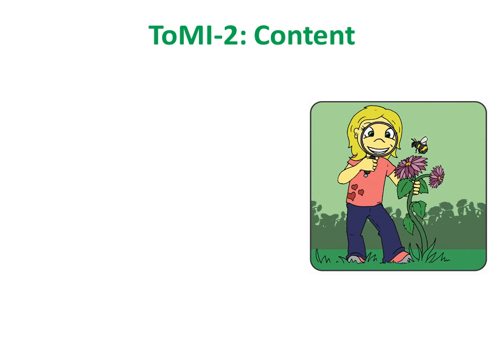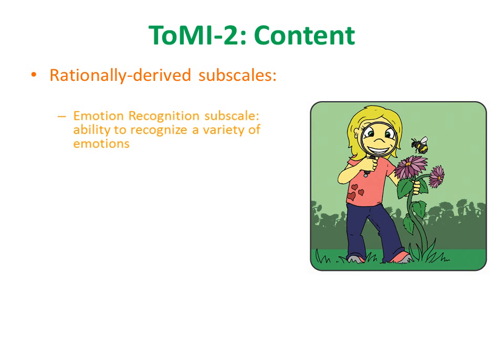As previously stated, the three rationally derived subscales are the emotion recognition, mental state term comprehension, and pragmatics subscales. The emotion recognition subscale is intended to tap the ability to recognize a variety of emotions. Examples include recognition of basic and complex emotions and ability to discriminate emotions.